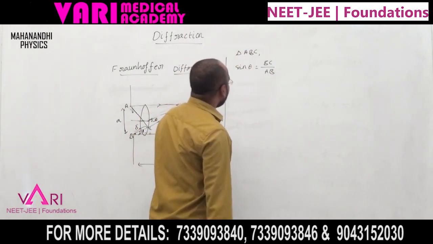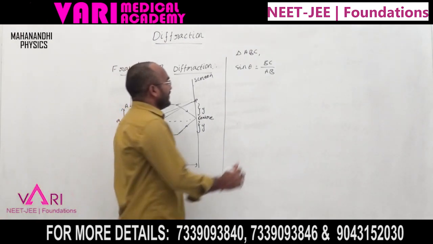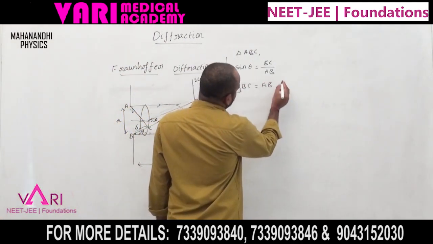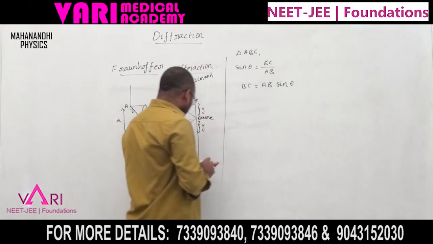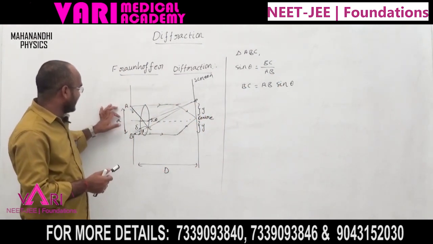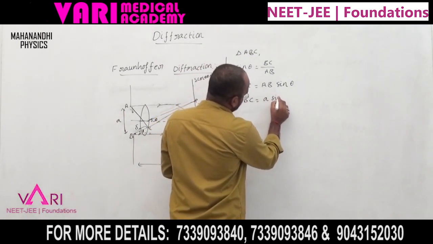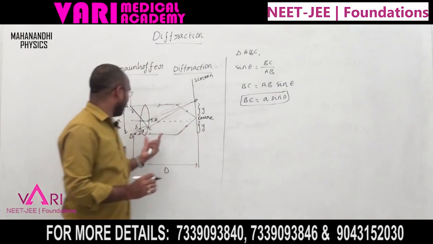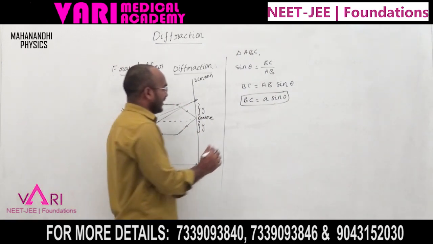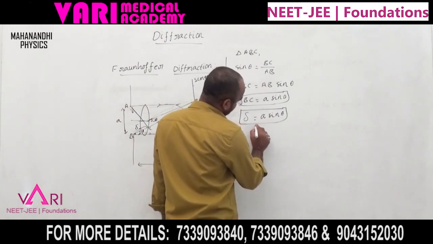I want the path difference BC, so BC equals AB sin theta. The slit width AB is small a, so BC equals a sin theta. The path difference delta equals a sin theta.